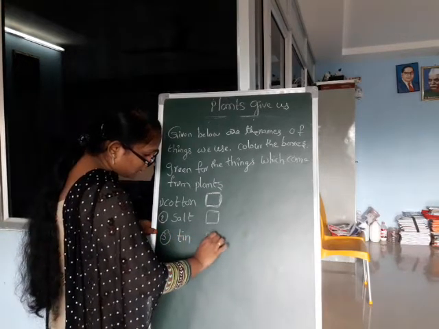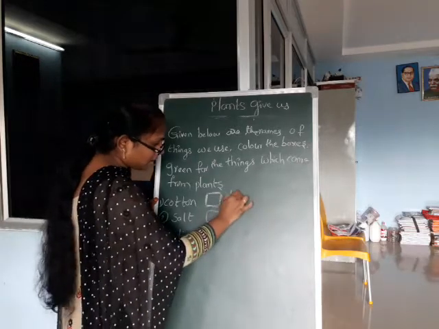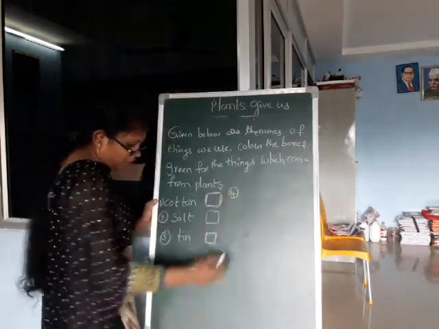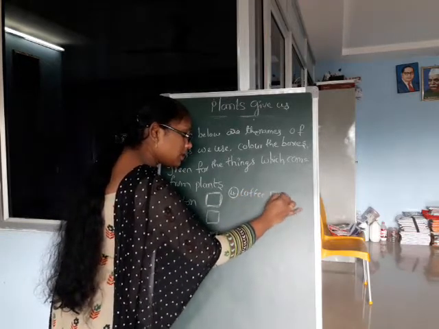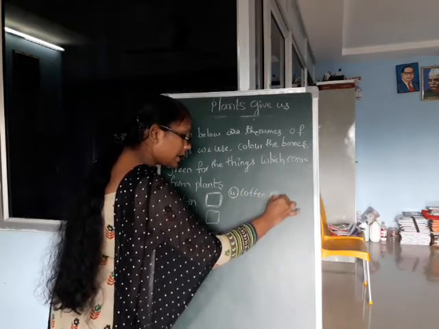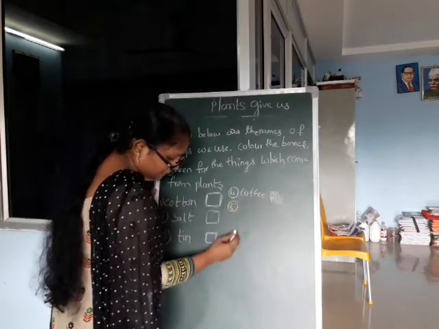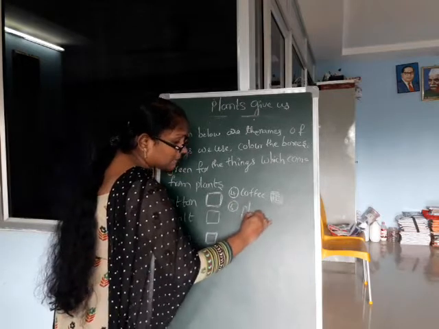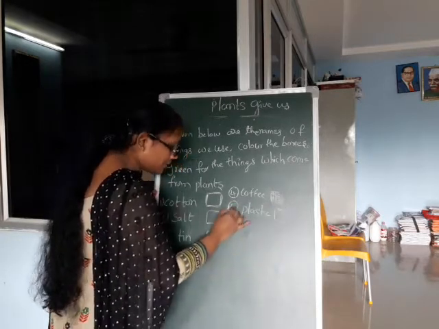If no, leave it; if yes, green color. Fourth one. Coffee. Coffee comes from plants. Fifth one. Plastic. Plastic comes from plants? If yes, green color; if no, leave it.